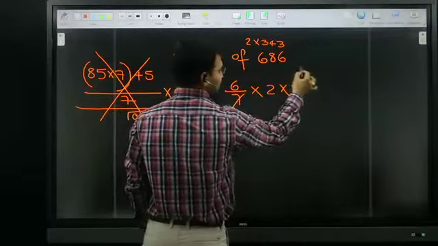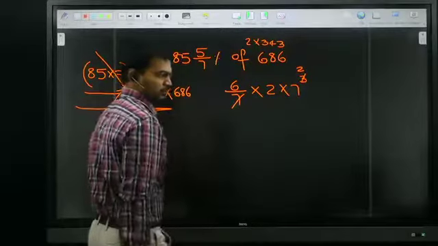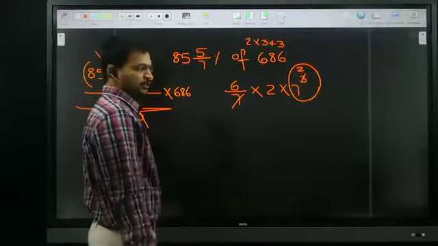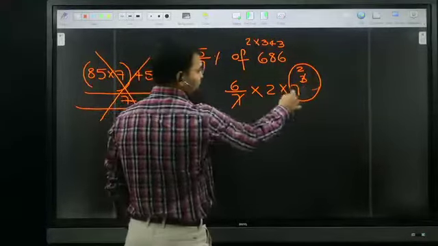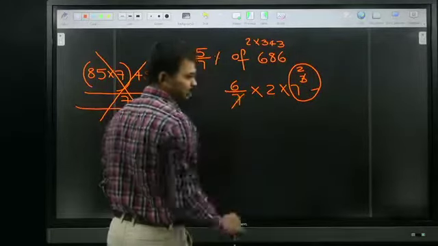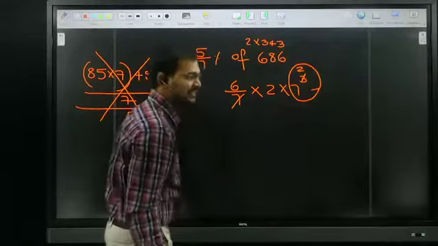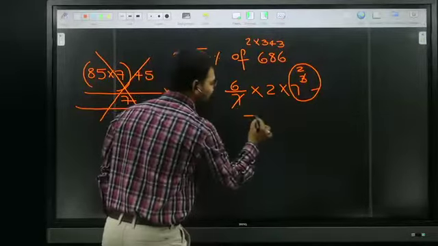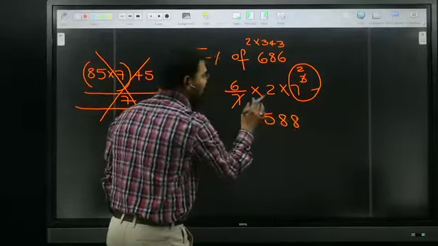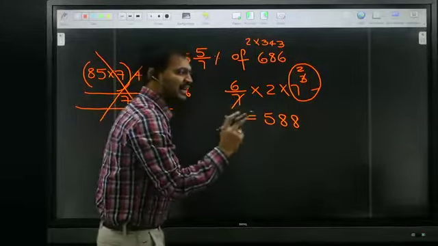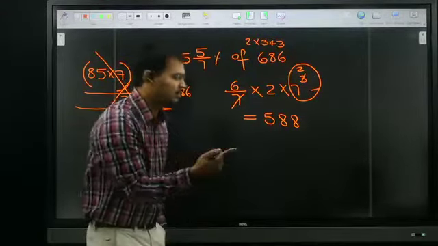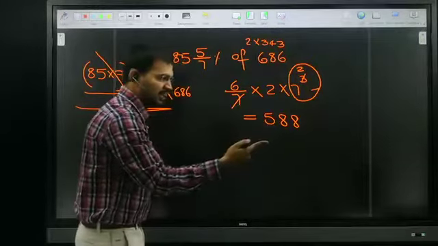This is what? 7 square. 7 square is nothing but how much? 49. 49 twos are 98. 98 into 6 is 588. First of all, 100 into 6 is 600. 98 is 2 less than 100, so 6 twos are 12. Subtract 12 from 600. Then we are getting 588. Karthikeyan, is it okay?